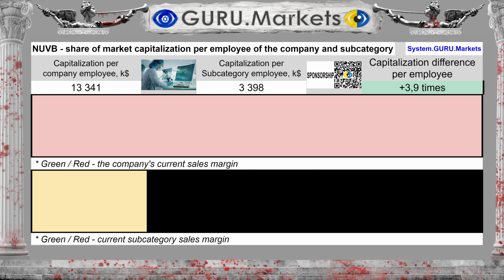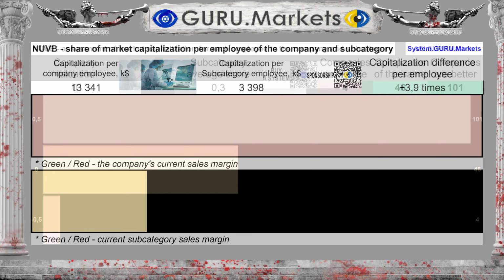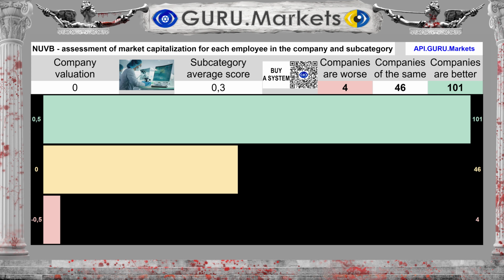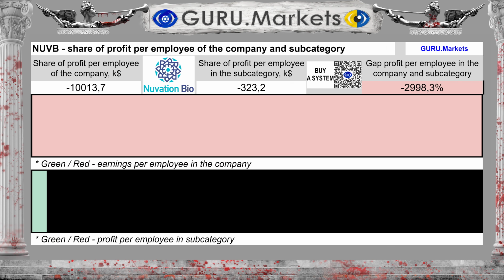The amount of market capital for each employee of the organization is $13,341,000, whereas in the subcategory, $3,398,000. The difference between the subcategory average and the company's performance is 292.6%. Estimation of the amount of capital per employee in comparison with the indicators of companies in the subcategory: Tolerable, 0 points.